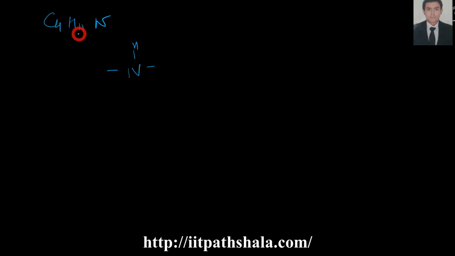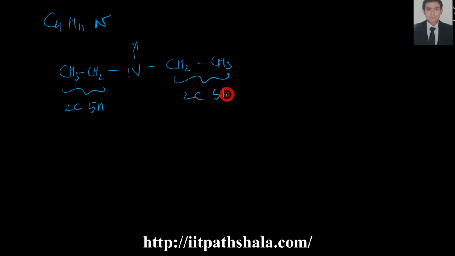I am remaining with C4H10, so I can write here CH3CH2. So 2 carbon 5 hydrogen I've divided at the left-hand side and 2 carbon and 5 hydrogen at the right-hand side. Now I can shift this carbon again, so CH3CH2CH2NHCH3.